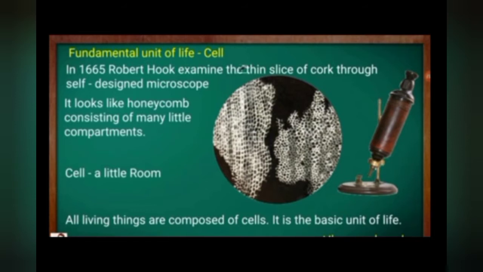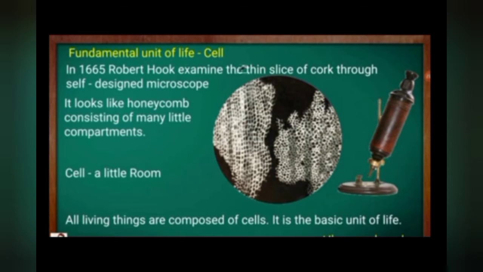So Robert Hooke examined a thin slice of cork under the primitive microscope, and he observed that cork consists of small box like structure resembling honeycomb. He called these boxes cells. So it looked like honeycomb and consisting of many little compartments, or we can say many little boxes. Cell is a Latin word that means little room.